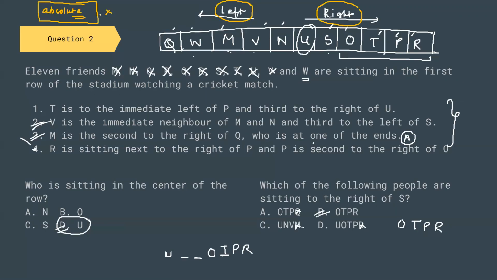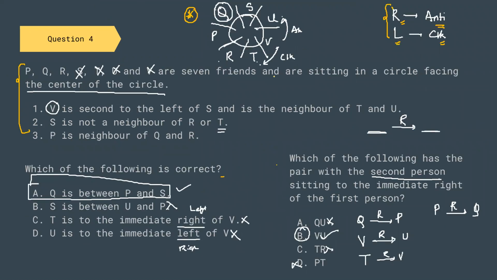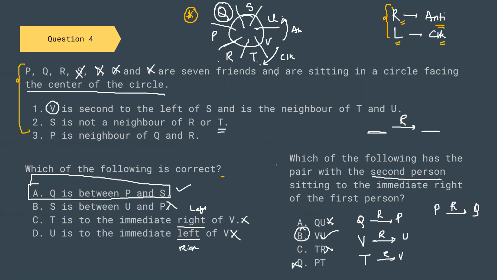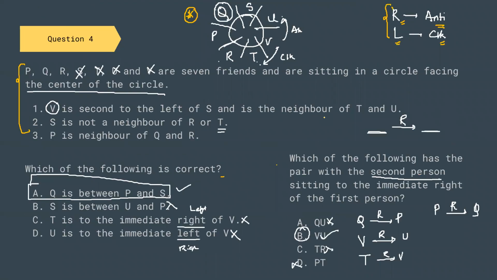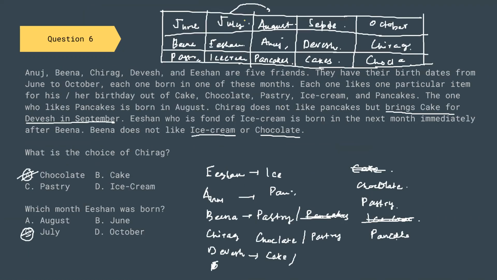We have done two questions from linear arrangement. Try to do these questions on your own. Check if you can make the correct sitting arrangement or not. Then these two questions were from circular arrangement. Please check if you can do them on your own. These two questions were your double row arrangement, that is your third type. In one question, we found out the dance partners, and in the other, we found out the birth month of a particular person and the item that person likes.